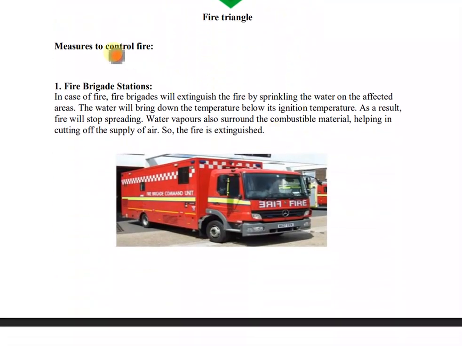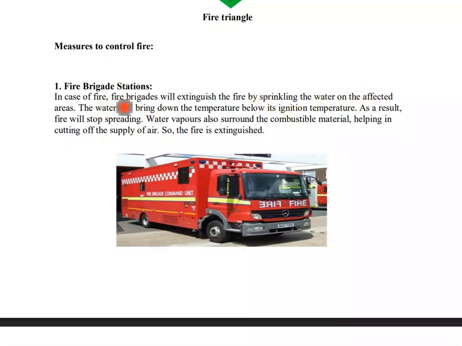Okay, now measures to control fire. So fire can be harmful sometimes and may create a disaster, and sometimes we need to stop fire. For that, there are fire brigade stations. In case of fire, the fire brigade will extinguish the fire by sprinkling water on the affected areas.